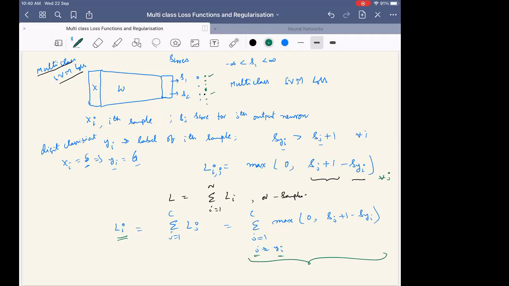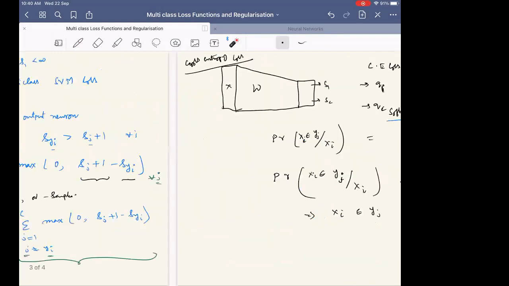Yes. In the previous discussion, we have considered only the loss at a given j, or a given neuron. But if you want to see the total loss for a given sample, we need to see the loss not only at one neuron, but also at all neurons. When the label is of the correct neuron, there is no loss. In that case, S_yi and S_j are equal, so we need not consider the loss as 1. Instead, we can skip it in the summation. So this constitutes the total loss. This is fine, I hope, right?